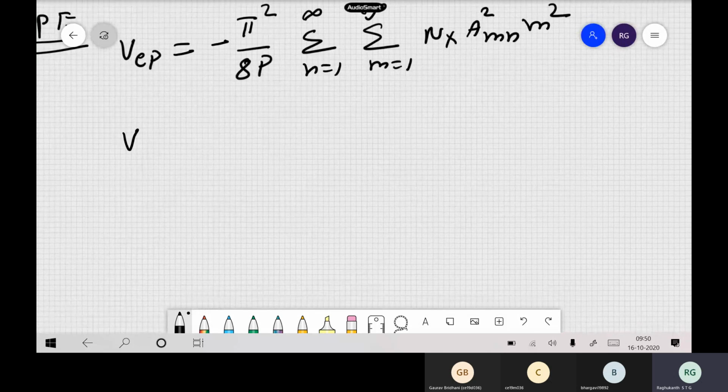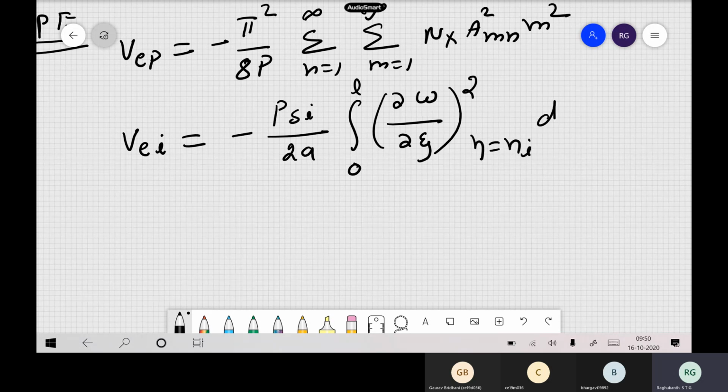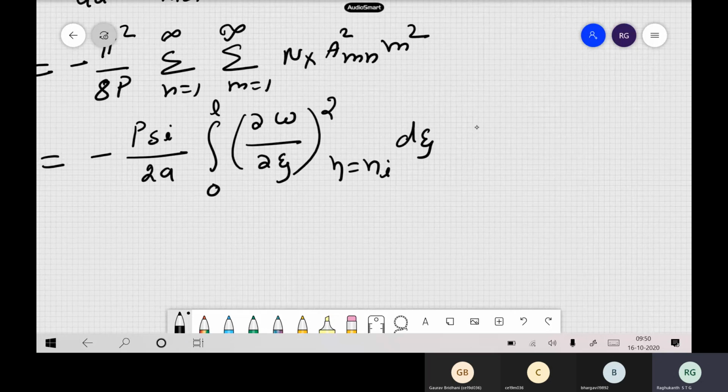So now we write the work done for the stiffeners. This one will be minus the load which comes on each stiffener, so 2a, integral 0 to L, ∂W by ∂ψ whole squared, same as we derived for the column, dψ. You followed, this comes from the column strain energy.